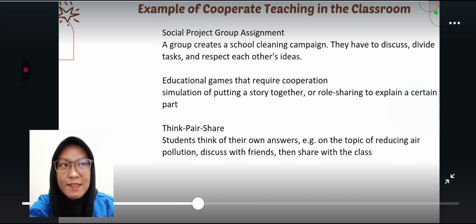Examples of cooperative teaching in the classroom. Social project group assignment. A group creates a school cleaning campaign. They have to discuss, divide tasks, and respect each other's ideas. Educational games that require cooperation. Simulation of putting a story together or role sharing to explain a certain part. Think, pair, share. Students think of their own answer, for example, on the topic of reducing air pollution. Discuss with friends, then share with the class.